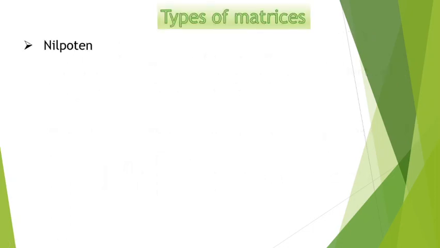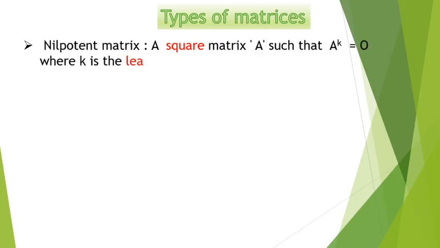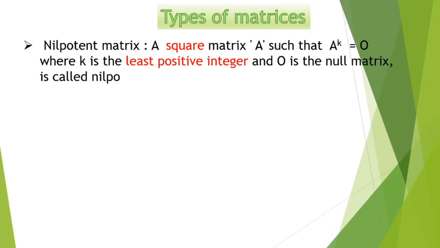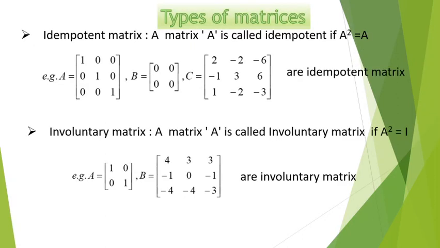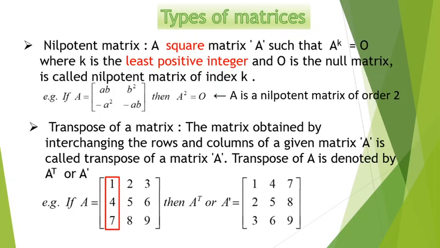Now next we have the nilpotent matrix. A square matrix A such that A to the power k is equal to 0, where k is the least positive integer and 0 is the null matrix, is called a nilpotent matrix of order k. So here is an example where we find A squared is equal to 0. So this is a nilpotent matrix of order 2.